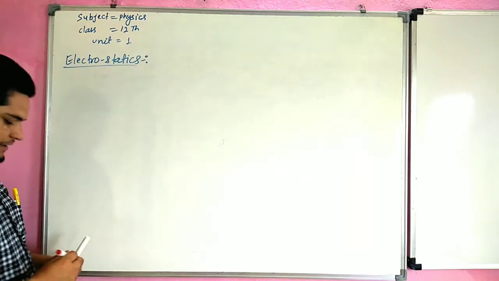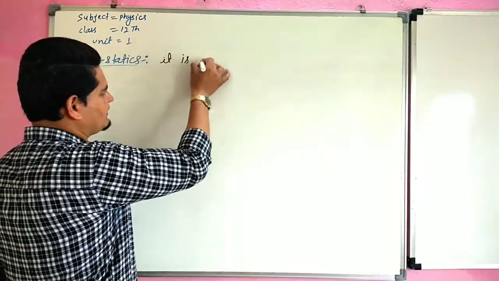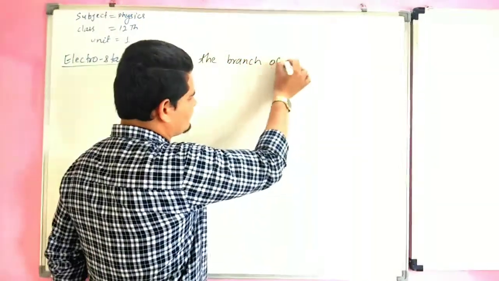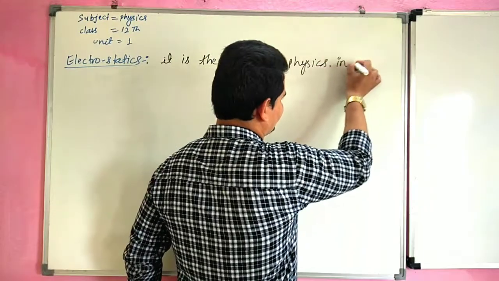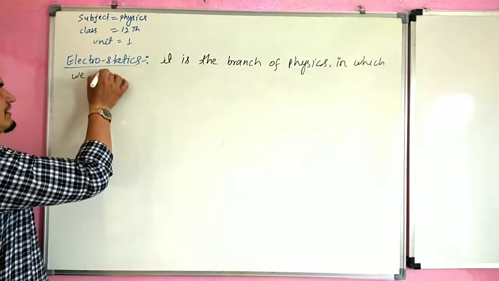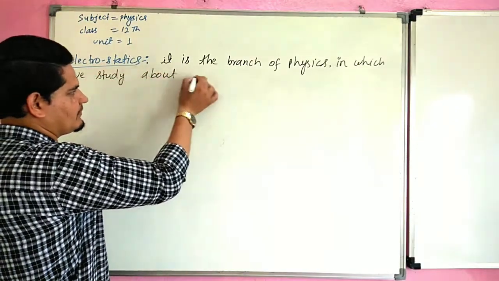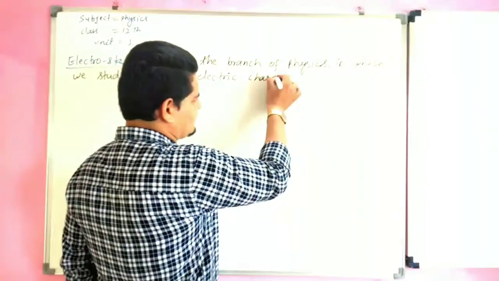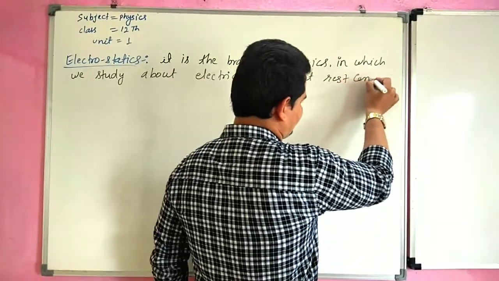We know that electrostatics is the branch of physics in which we study about electric charge at rest condition.